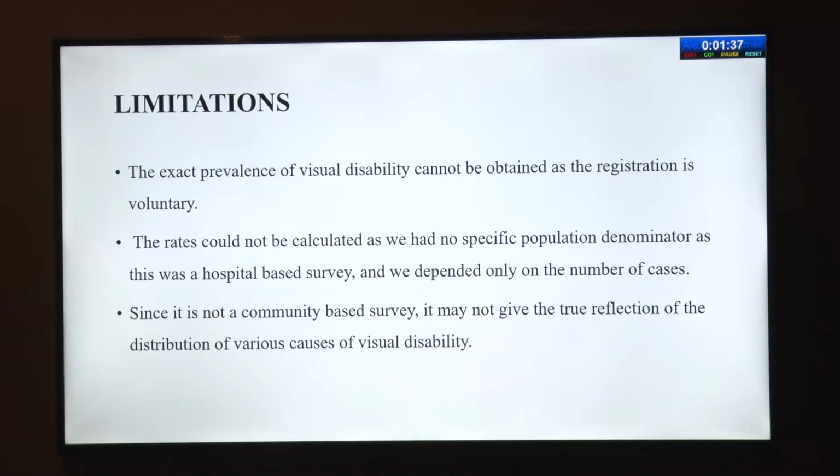Limitation: the exact prevalence of visual disability cannot be obtained as the registration is voluntary. The rates could not be calculated as we have no specific population denominator, and it's a hospital-based survey. Since it is not a community-based survey, it may not give the true reflection of the distribution of various causes of visual disability.